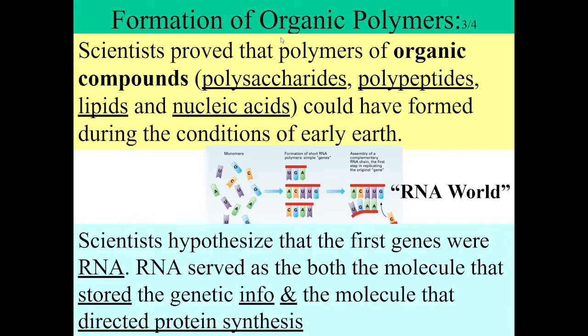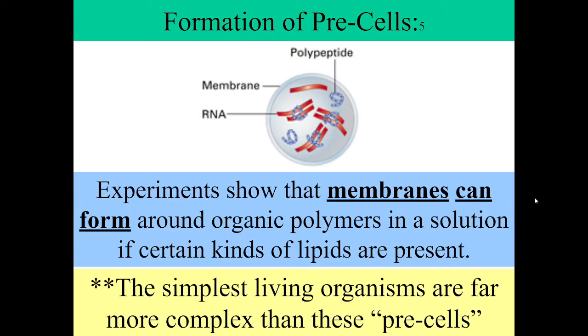Formation of organic polymers. Scientists proved that polymers of organic compounds could have formed during the conditions of early Earth. Scientists hypothesized that the first genes were RNA. RNA served as both the molecule that stored the genetic info and the molecule that directed protein synthesis.